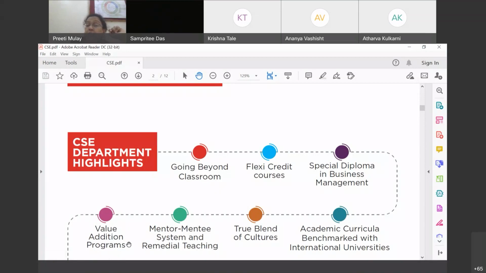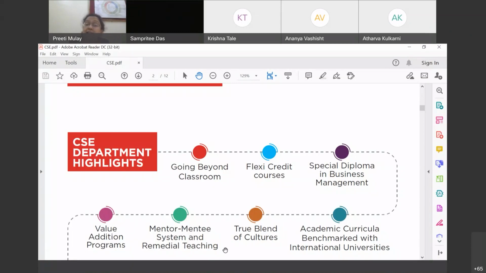In addition to that, home away from home, we have mentors available here. I myself am one of the mentors for the students, and it's a wonderful system which is conducted at SIT. It's called the mentor-mentee system. So every faculty is given a few students to mentor, and we try to answer all their questions. We try to show them the direction, even though we are not parents. But these 4 years, we try to be with them, to show them what exactly they should be doing, how they should study, and things like that. So academics related help is provided in this mentor-mentee system.